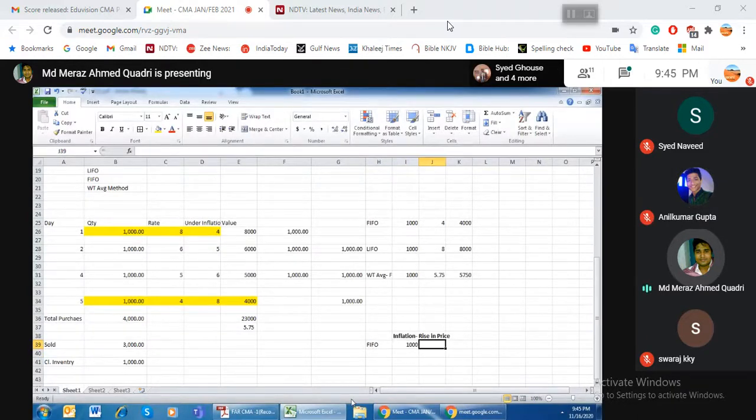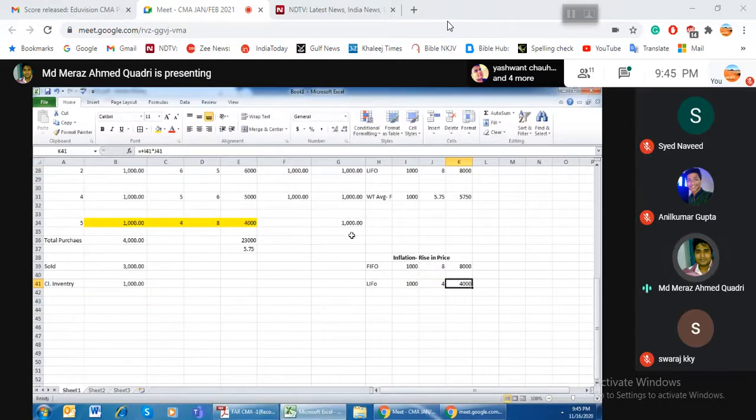So I can say that my cost will be reported more if there is inflation in the economy. On the other hand, if I am following LIFO, I have 1000 balance in my hand, so this is the item which I purchased in the very beginning, at the rate of 4. So my cost will be reported as 4000 if there is inflation in the economy.